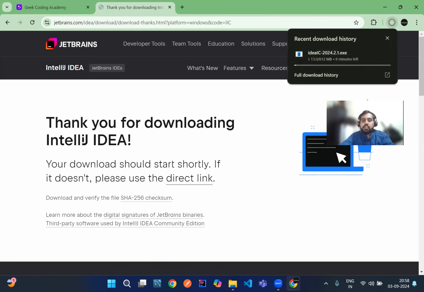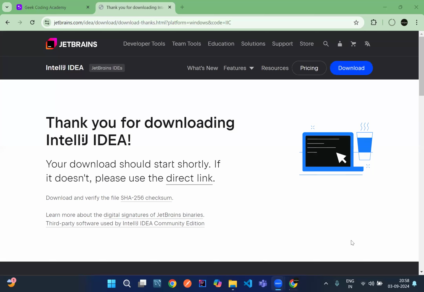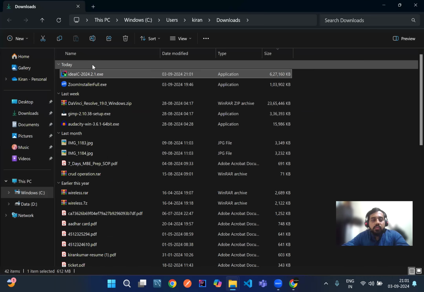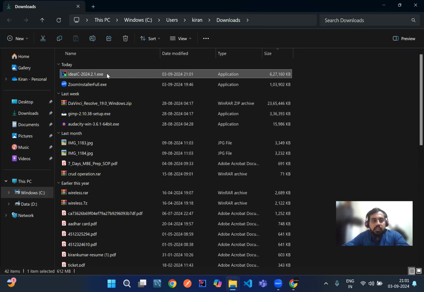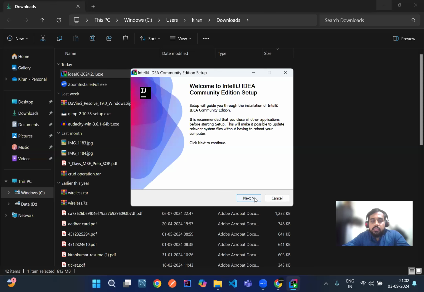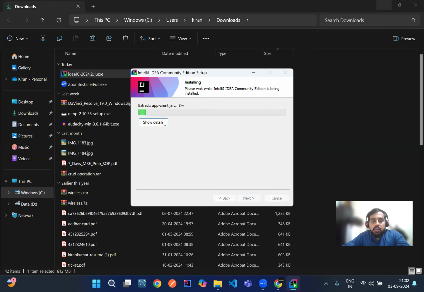So it's downloading. Let's wait for it to download. Yeah, guys, it's almost completed. It's completed now. Let's open the folder where you downloaded IntelliJ. Installation may take some time. So let's install. Simply click on next. It will install the recommended settings.